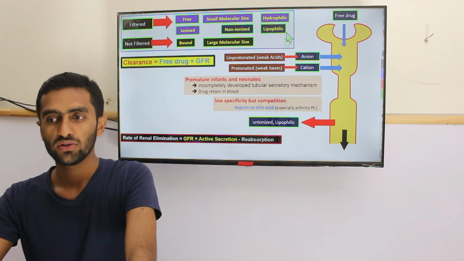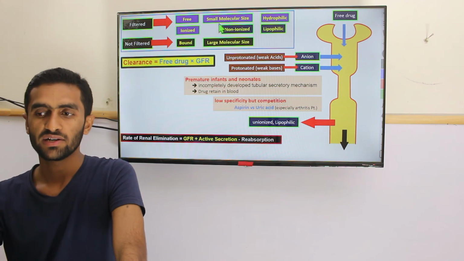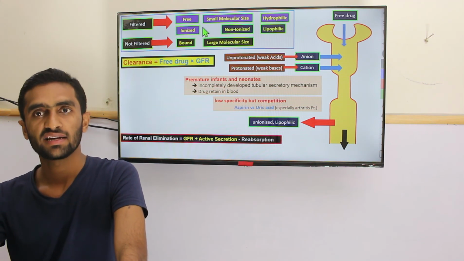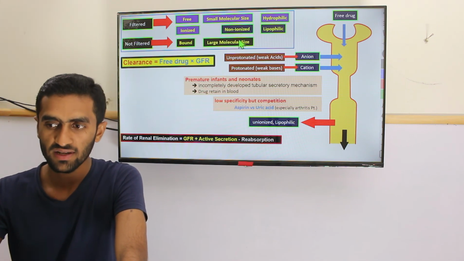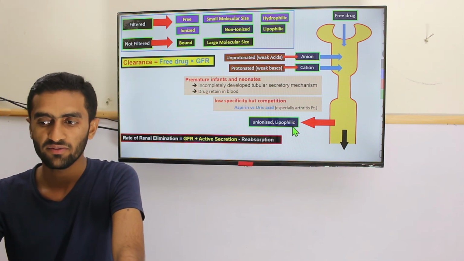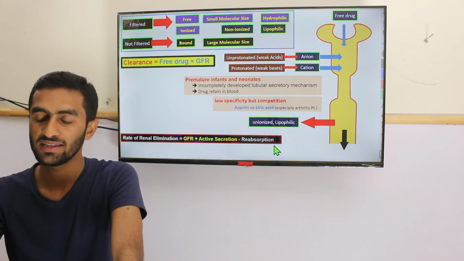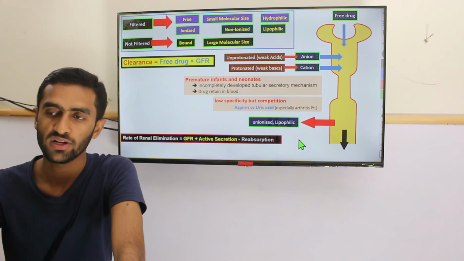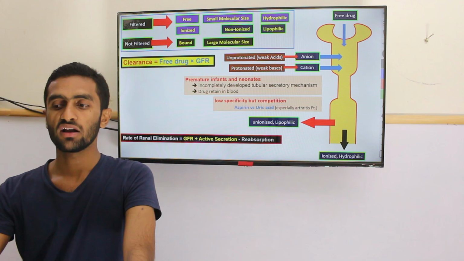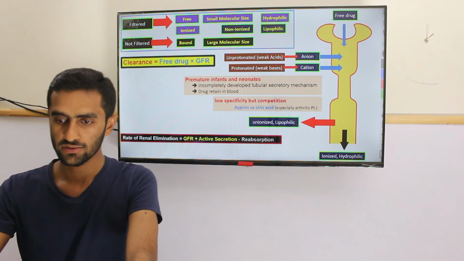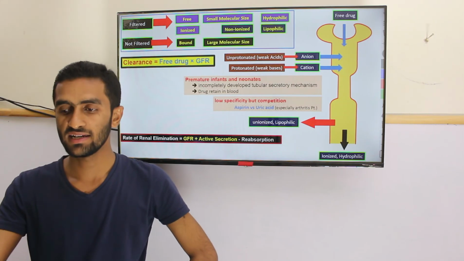Okay, so if you look at this filtered list, free drug, smaller molecule, hydrophilic, ionized, they are going for excretion, while the non-ionized and lipophilic, these last two members, have come back to the blood. They still remain in the blood until they become ionized and hydrophilic. So only the ionized form and hydrophilic can be excreted. So this is all about the renal.